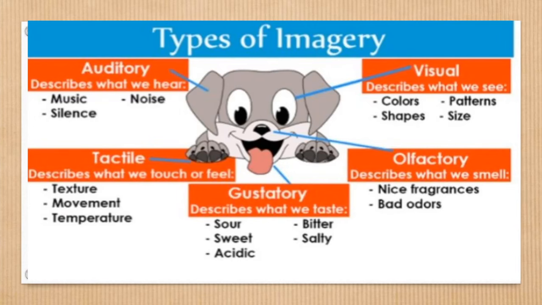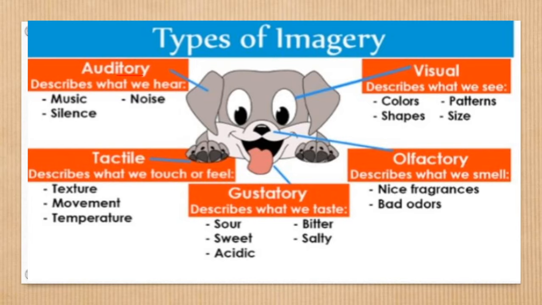So generally there are 5 types of imagery, as shown in this picture. The first one is auditory. It means here we are able to hear, either music, noise or silence. Then there is visual, where images can be created through colors, shapes, patterns or size.